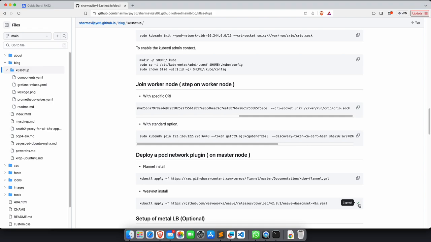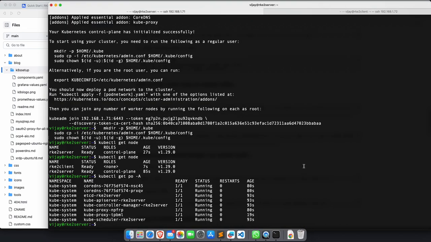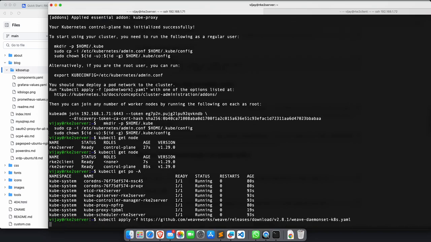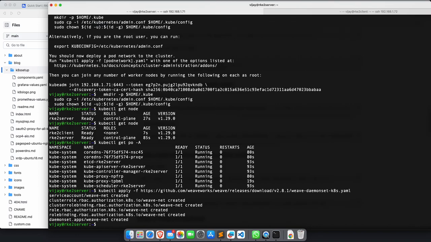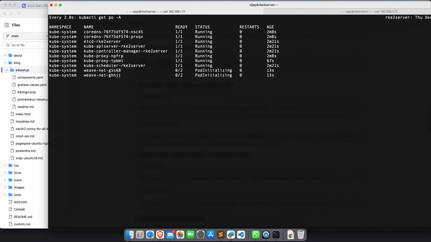So I'm doing a copy here and I'll go here in master only because I have enabled kubectl for master. The kubeconfig is available in master. So you see that the deployment for the Weave daemon set is done. Now I'll see the kubectl get pod in all the namespaces, and I see that Weave Net is initializing.